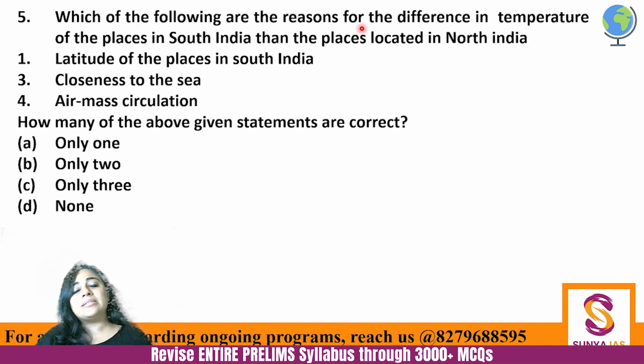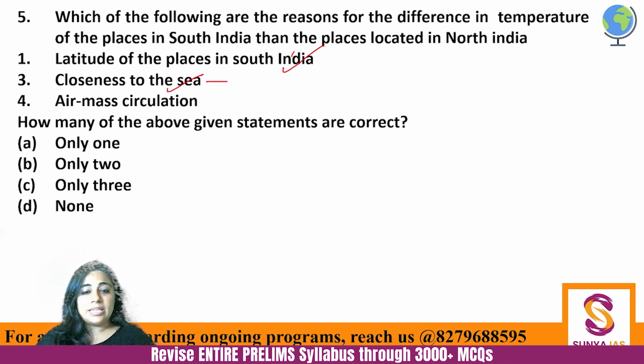Which of the following are the reasons for the difference in temperature of the places in South India than the places located in North India? So what are the options? Latitude of the places in South India, closeness to the sea, air mass circulation. So you know that the lower latitudes, the latitudes which are closer to the equator, will always have a higher amount of insolation and will always be warmer. And as you keep on going away from the equator, there will be colder temperature. So latitude definitely impacts that southern India is warmer than northern India. So first is correct.